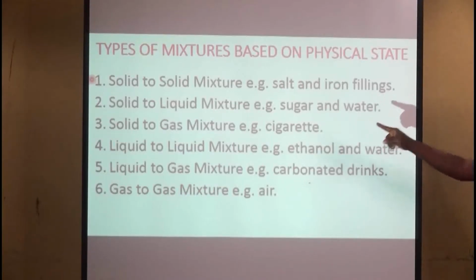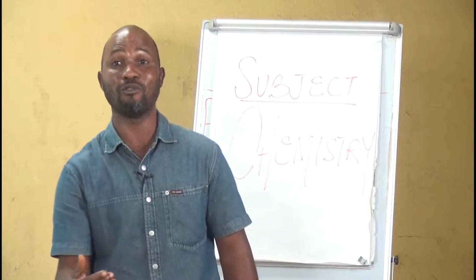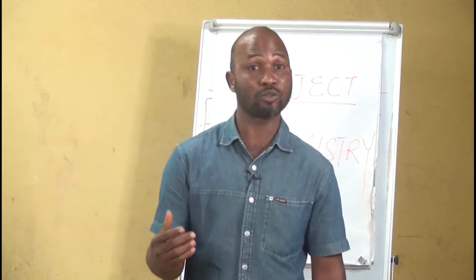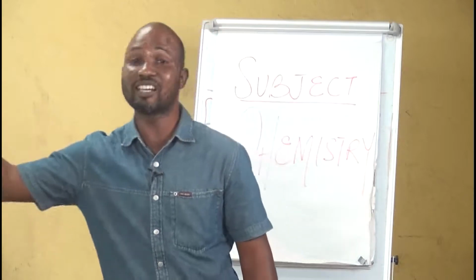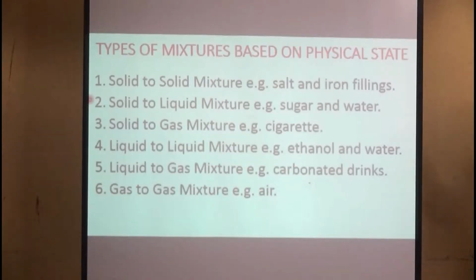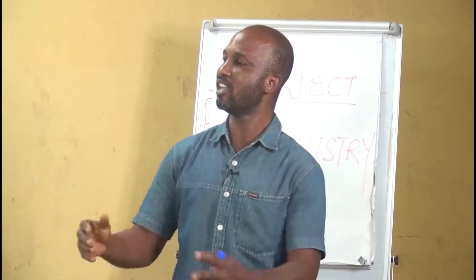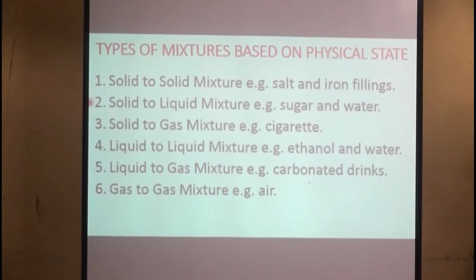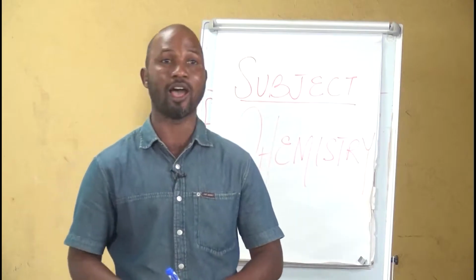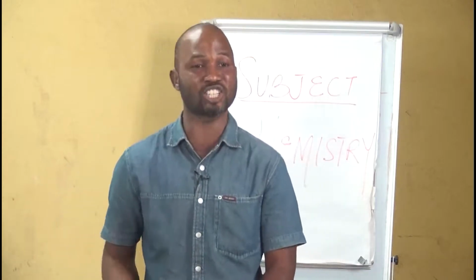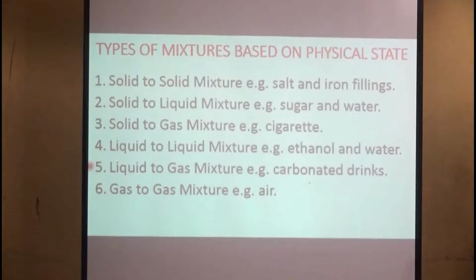We have solid to liquid mixture, sugar and water. We have solid to gas mixture. Most people are not conversant with that. Cigarette smoke is an example of a solid to gas mixture. Then the next one is liquid to liquid mixture. Example is ethanol and water. Then we have liquid to gas mixture, which is a carbonated drink. Example, Coca-Cola, Maltina. When you open them up, you hear a sound, showing that the gas is coming up. Then the last one is gas to gas mixture, which is air. Air is a mixture of gases.